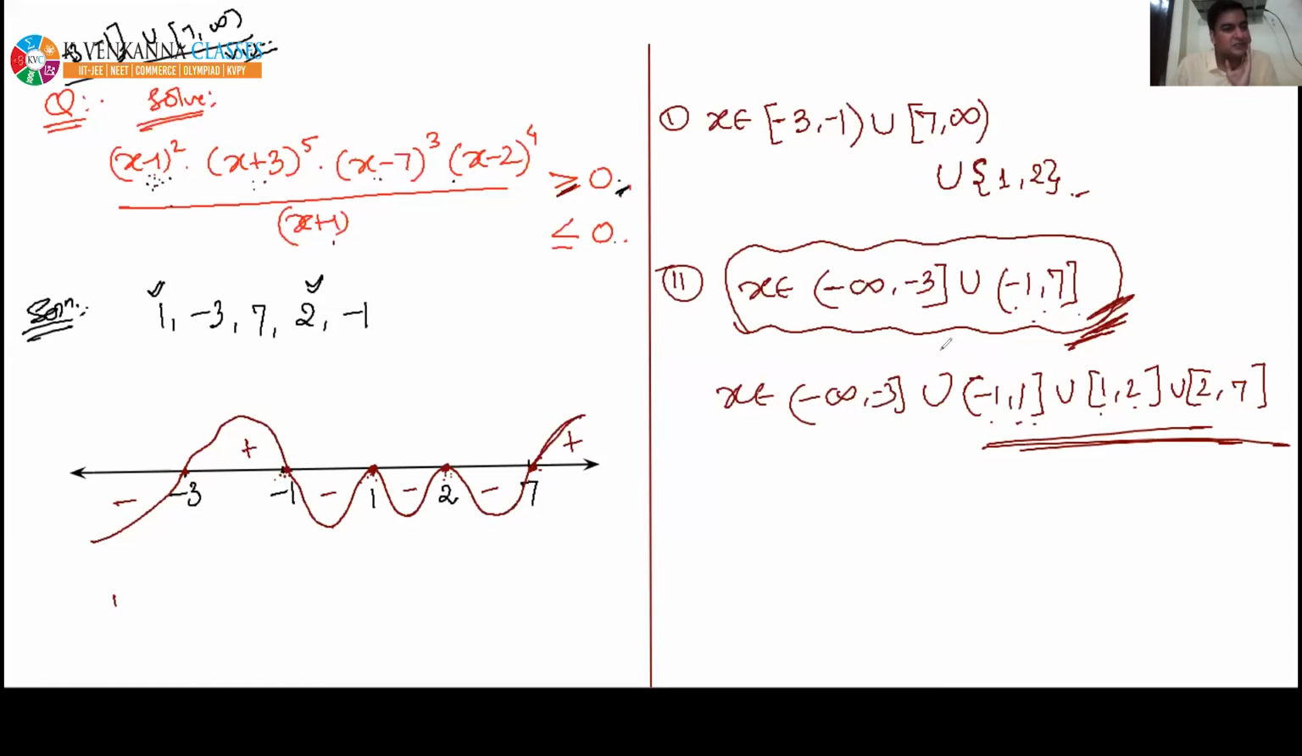Sir, you did not mention 2. I must not mention 2 in the second answer because 2 is already included in the answer. Vahini, please focus. 2 is included in the answer, and we have taken 2 already in -1 to 7. 1 is also already included in the answer. 1 is included in the interval, and -1 to 7 has been taken.